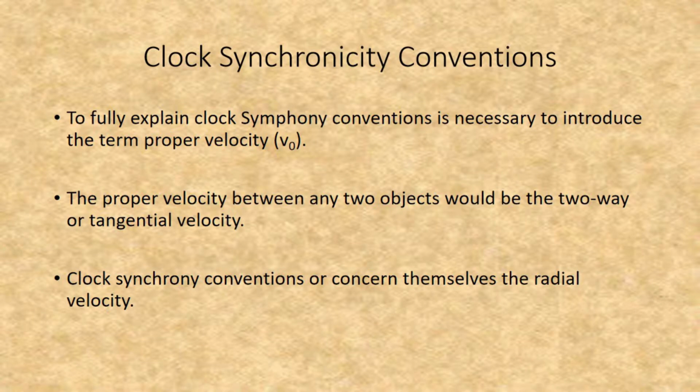To fully explain clock synchrony conventions, it is necessary to introduce the term proper velocity, v sub 0. The proper velocity between any two objects would be the two-way or tangential velocity. Clock synchrony conventions concern themselves with radial velocity.